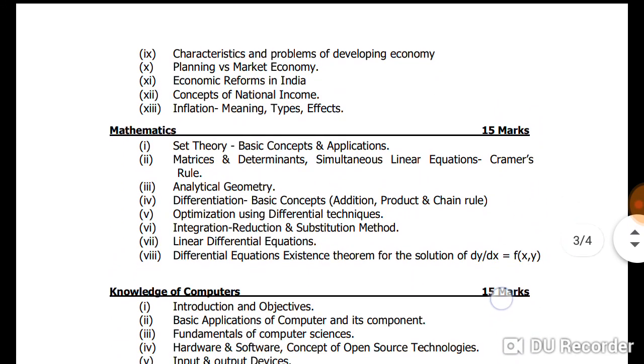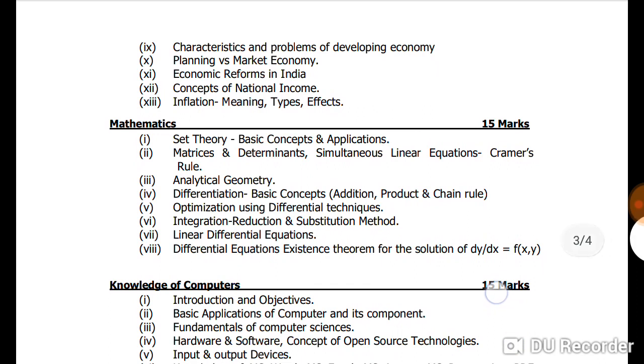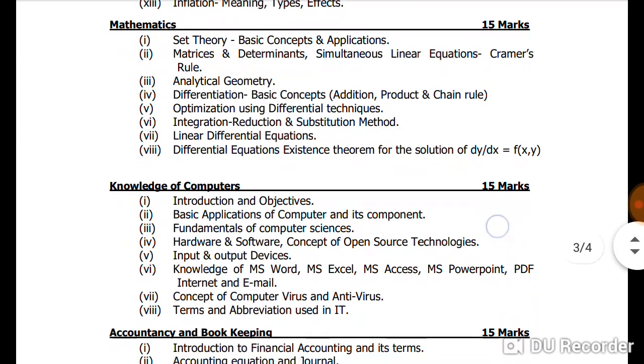Mathematics consists of 15 marks and it has topics: set theory, basic concepts and applications, matrices and determinants, simultaneous linear equations, Cramer's rule, analytical geometry, differentiation, basic concepts, addition, product and chain rule, optimization using differential techniques, integration, reduction and substitution method, linear differential equations, differential equations, existence theorem for the solution of dy/dx = f(x,y).